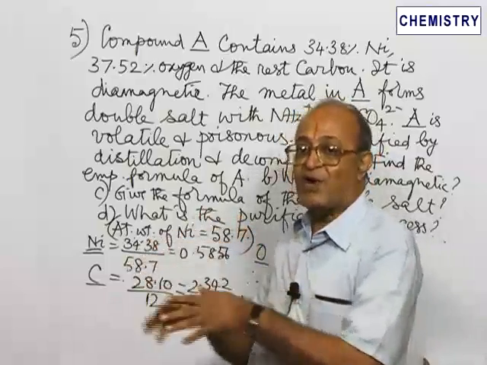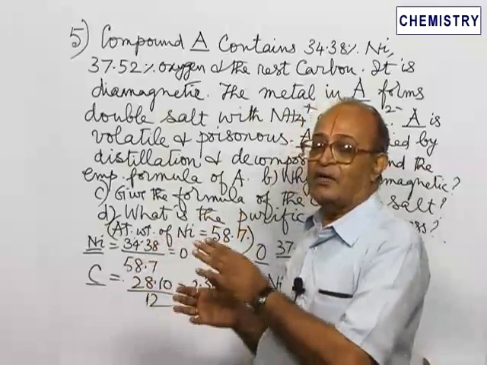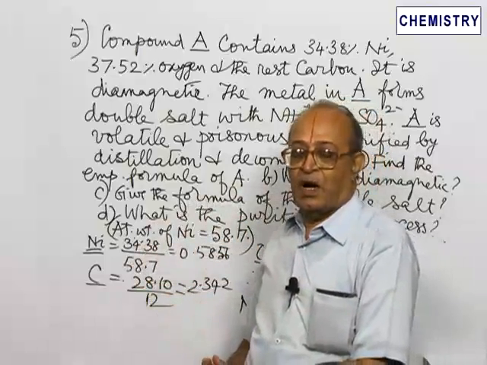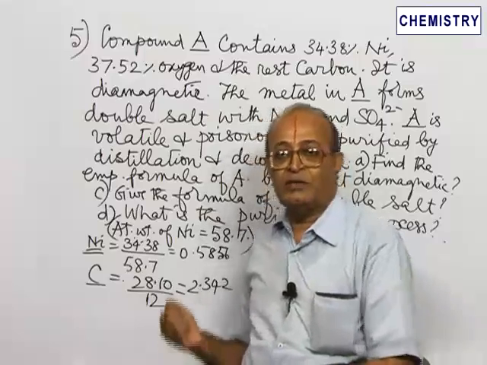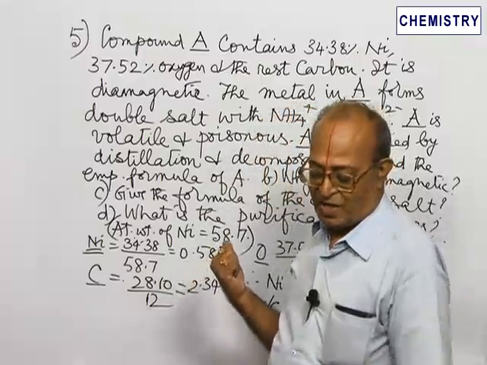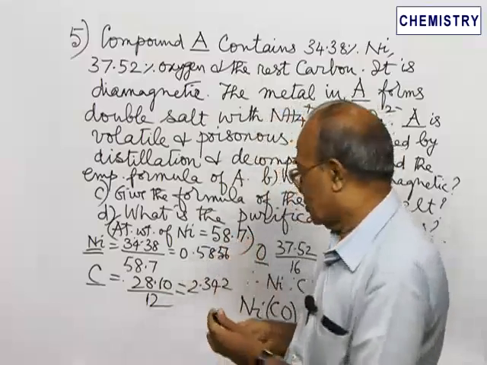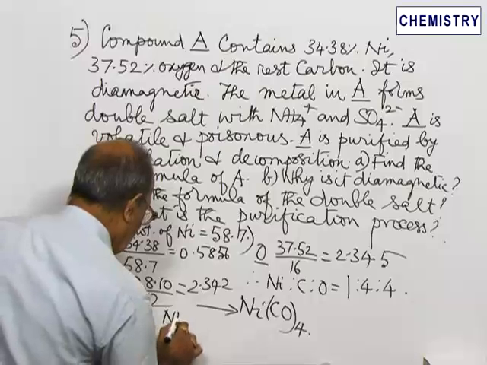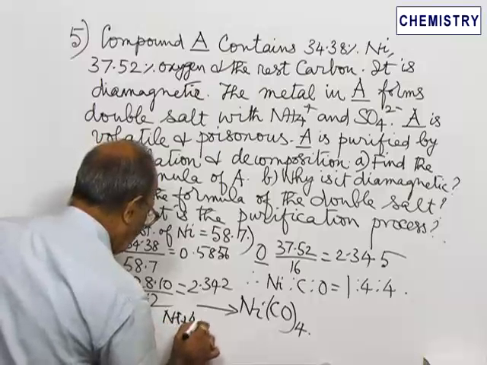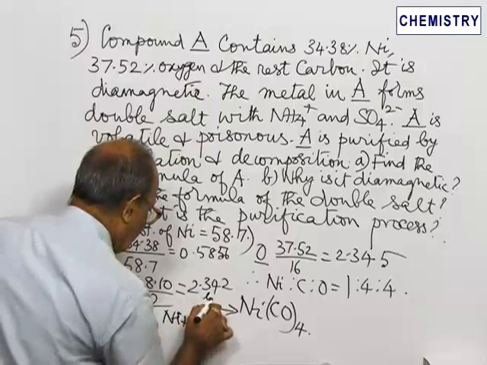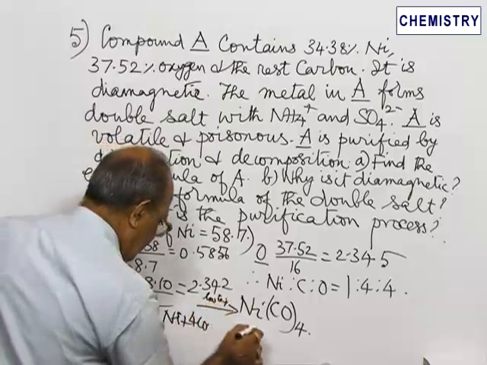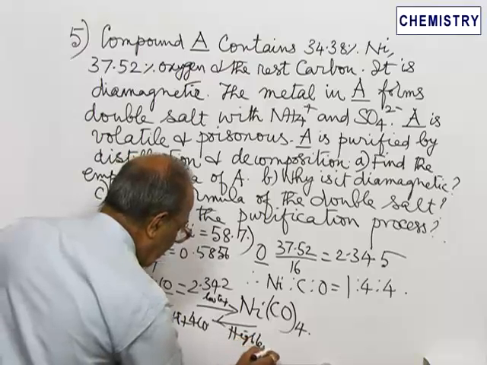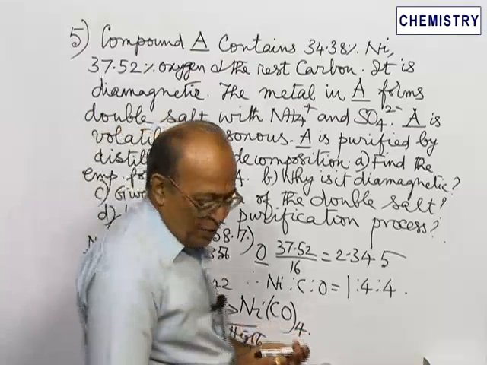You collect it, this is volatile, A is volatile, and increase the temperature. On increasing the temperature, the compound undergoes decomposition. So, we usually write Ni plus 4CO at low temperature, but this reaction you can reverse at a high temperature, decomposition takes place.